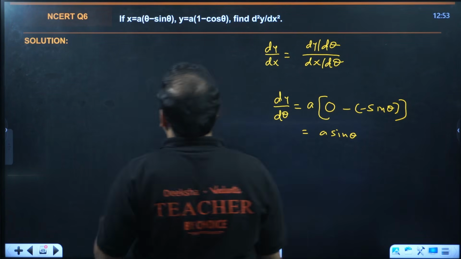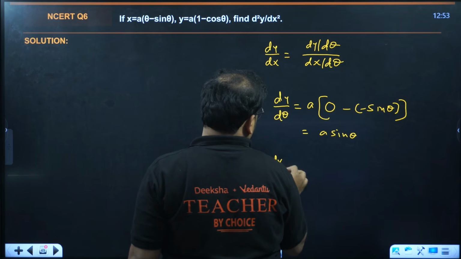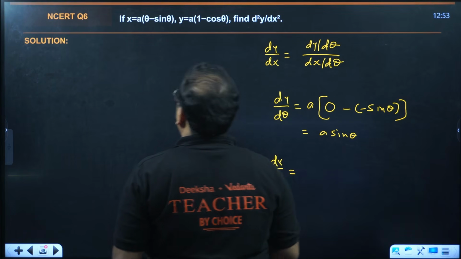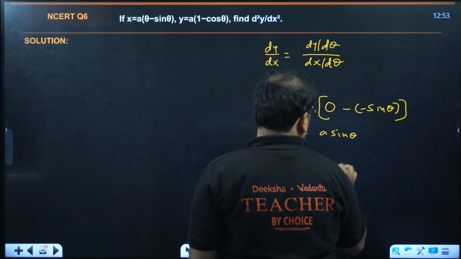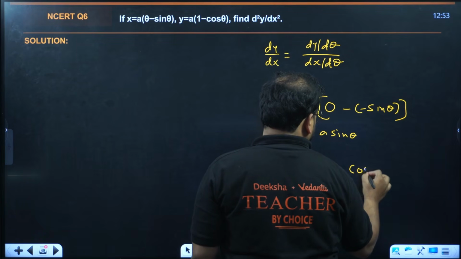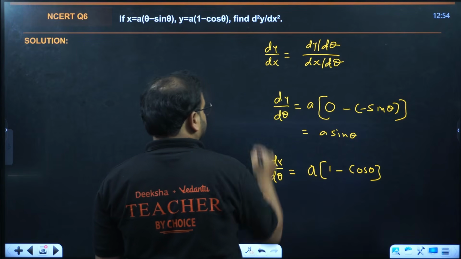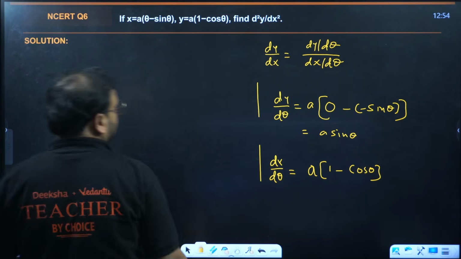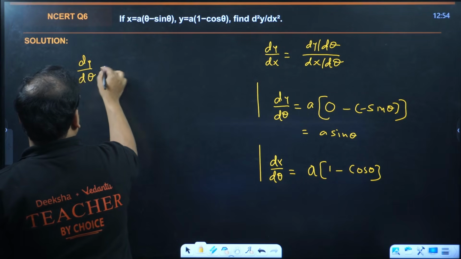Okay? Same way, differentiate this. So if you write dx by d theta again, you'll have a as a constant as it is. Theta will become 1. This will become cos. So you're getting 1 minus cos. Okay. Ratio now. So ratio part will give me something.